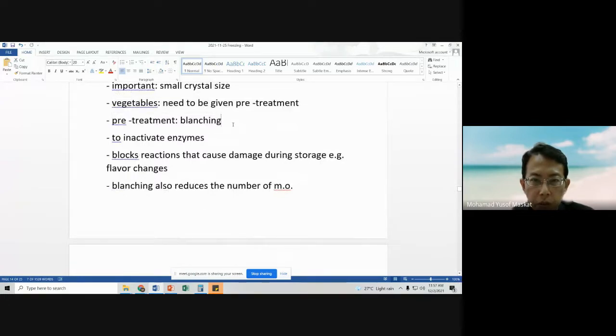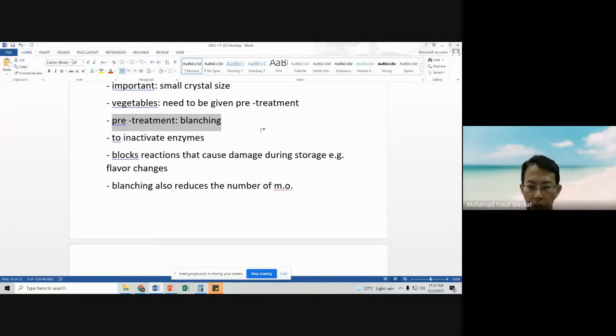Okay, a pre-treatment, and the most important pre-treatment is blanching. What is the purpose of blanching? First and foremost, it is to deactivate or inactivate enzymes. This is the most important purpose of blanching. Blanching, penceluran. Secondly, it is to reduce the number of microorganisms. But the first and foremost purpose of blanching is to deactivate or inactivate enzymes.